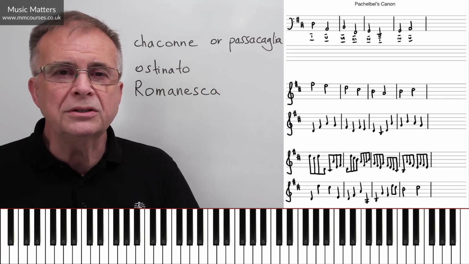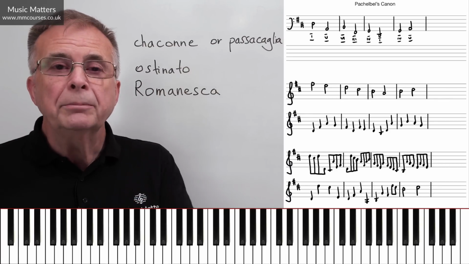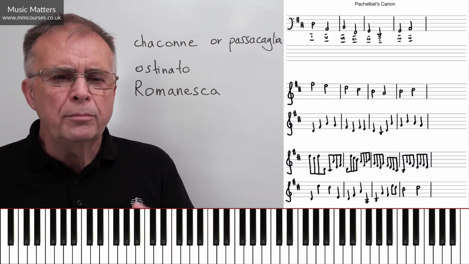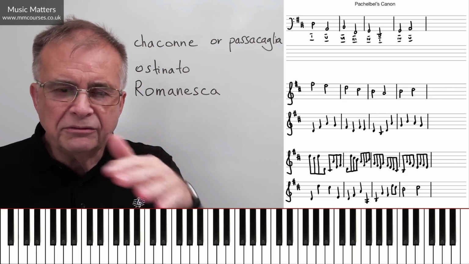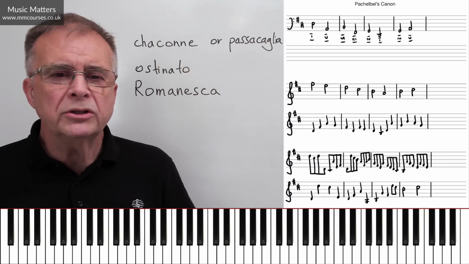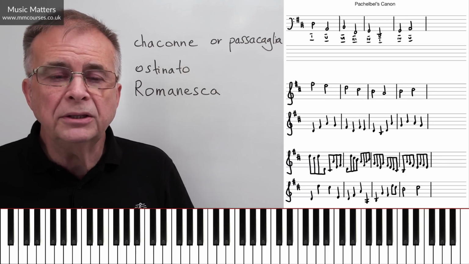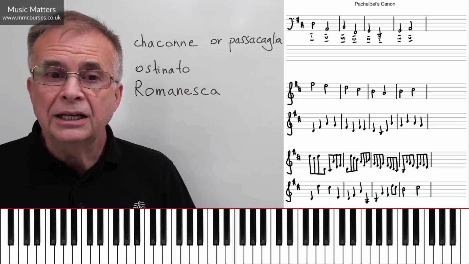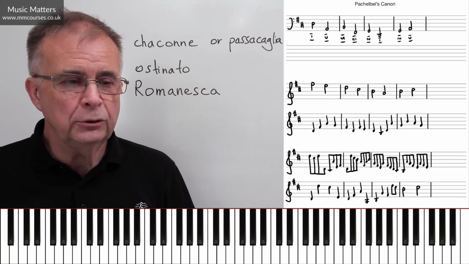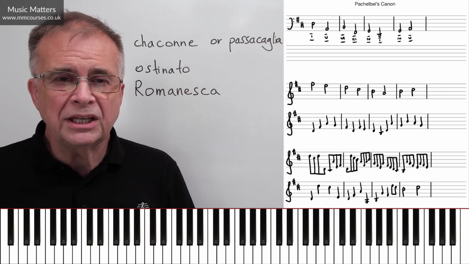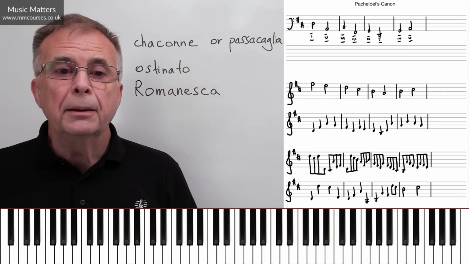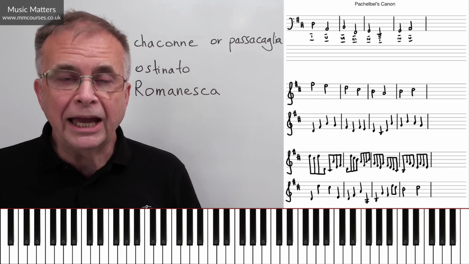Maybe you could produce the next hit single by using the Romanesque, the pattern of Pachelbel's canon, or maybe you want to experiment doing this kind of variation idea. So lots of inspirational ideas for composers to rework something in a more modern style using the same ideas of Pachelbel. So lots of interesting things to go at. But I hope that's been a useful introduction to Pachelbel's famous canon.